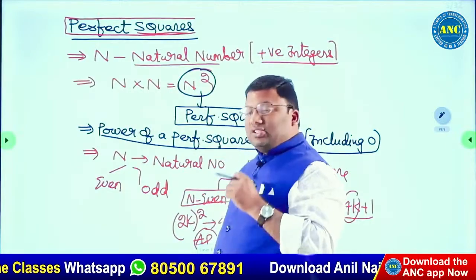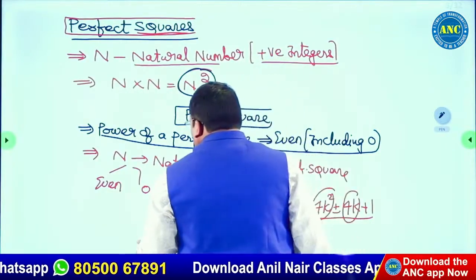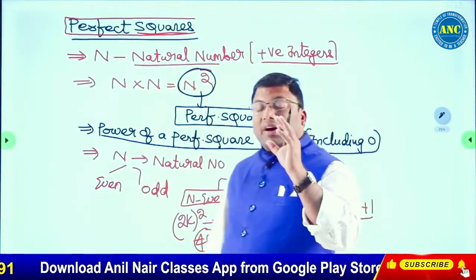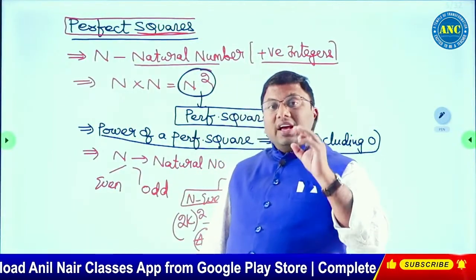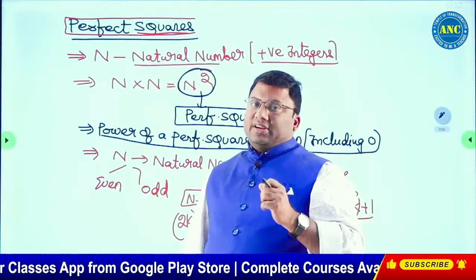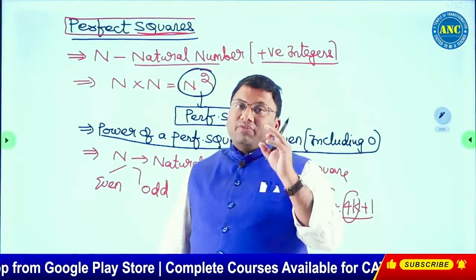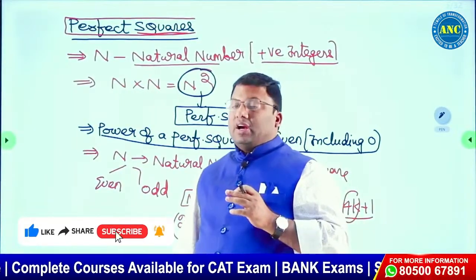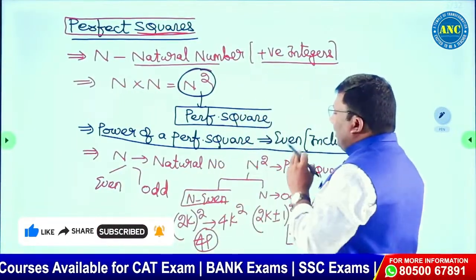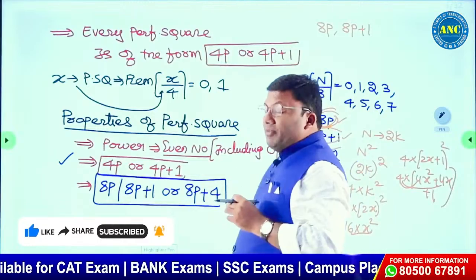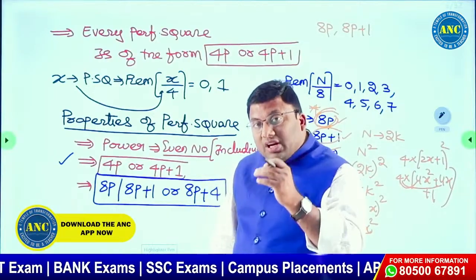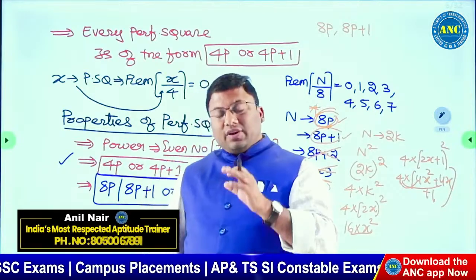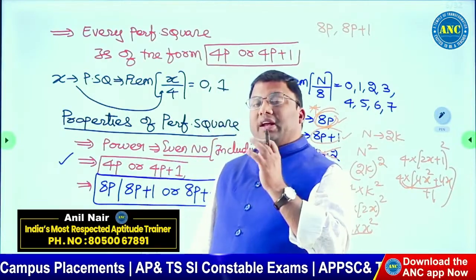Now, what we discussed in our previous session. Let me do a recap for 1 minute. We discussed what is the definition of a perfect square. A perfect square is a natural number multiplied by itself. Then we discussed some important properties with respect to a perfect square. In a perfect square, the power will be an even number. There are certain important observations with respect to perfect squares. In a perfect square, n can be an even number or an odd number.